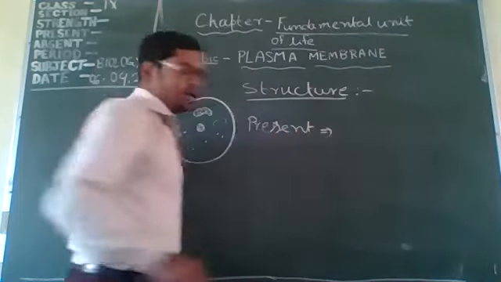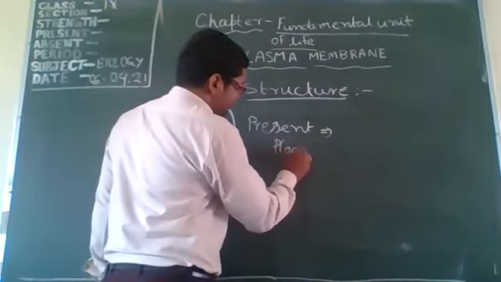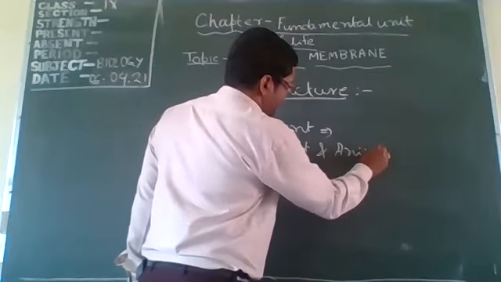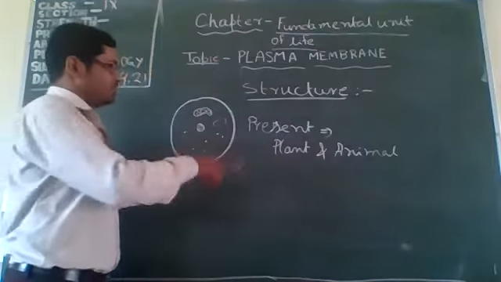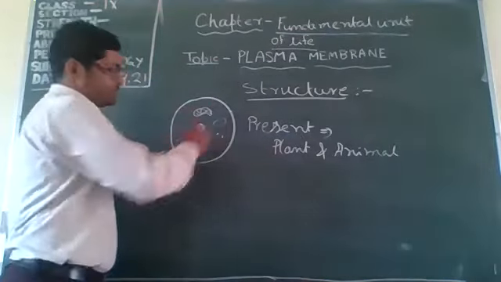That means plant cells and also animal cells. The plasma membrane is present in all cells, plant cells and also animal cells. Okay, this is the outermost layer.